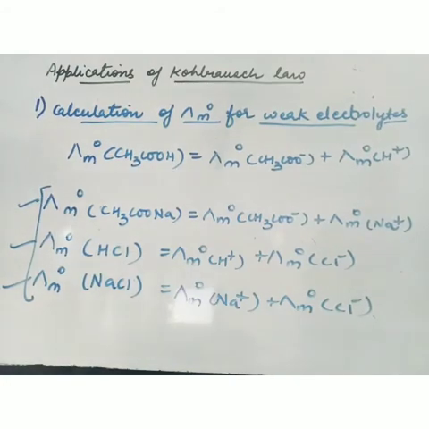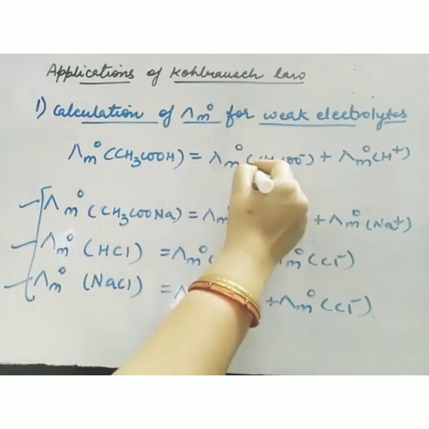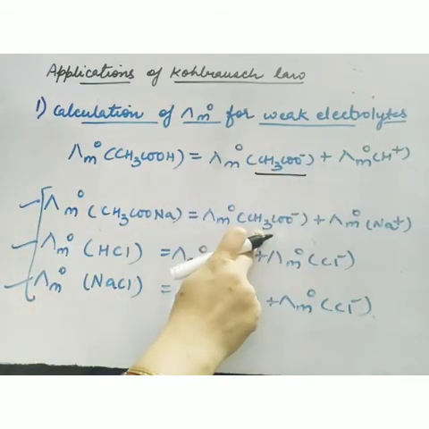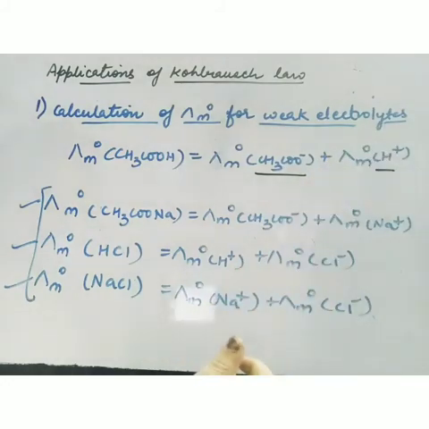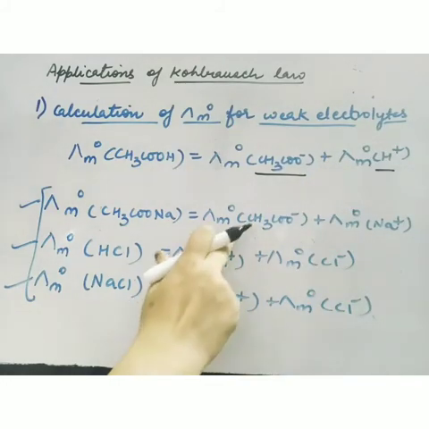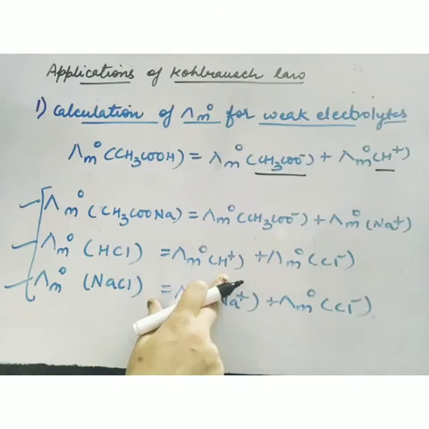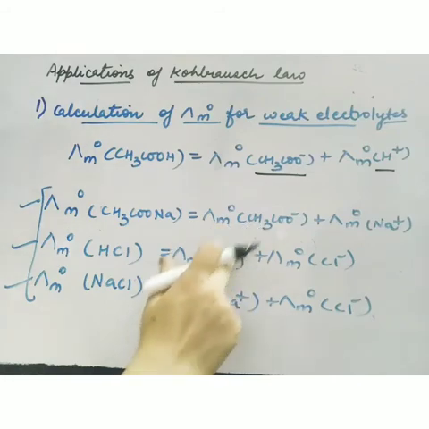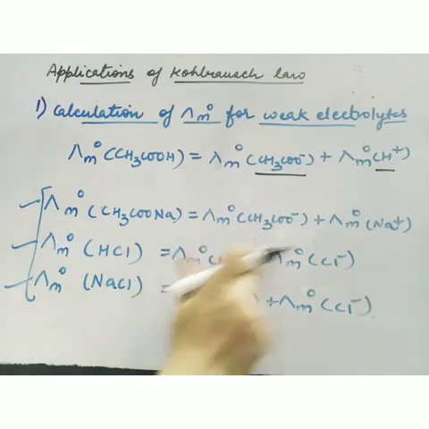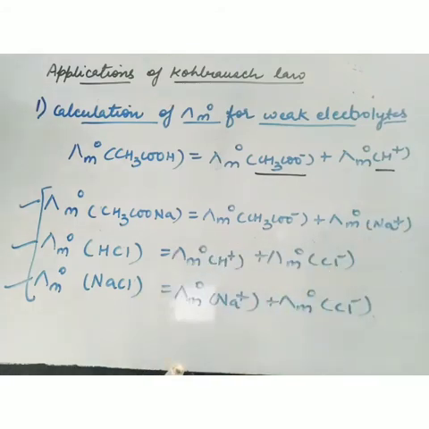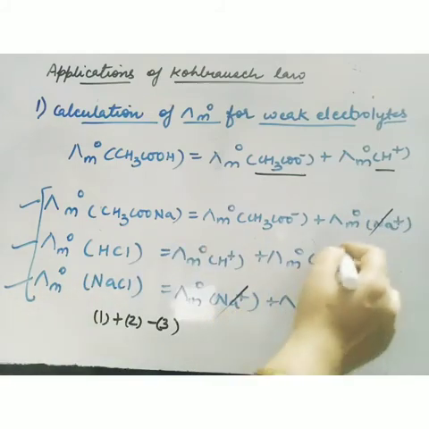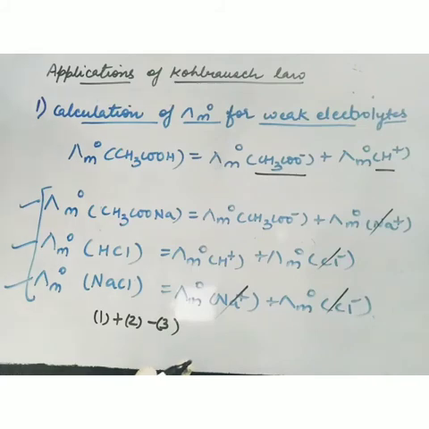Now how is it done? By addition and subtraction. I want the value of acetate, where is it coming? First equation. I want the value of H plus, where is it coming? Second equation. So I will add the first and second equation. Now if you add the first and second equation, these two will be added, and along with this Na plus and Cl minus will be added. So what you will do? Subtract the third. So first plus second minus third. So this Na plus and Na plus, this Cl minus and Cl minus will be cancelled, and finally you will get this value.